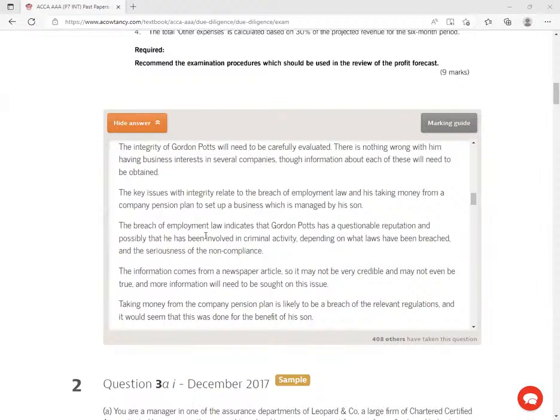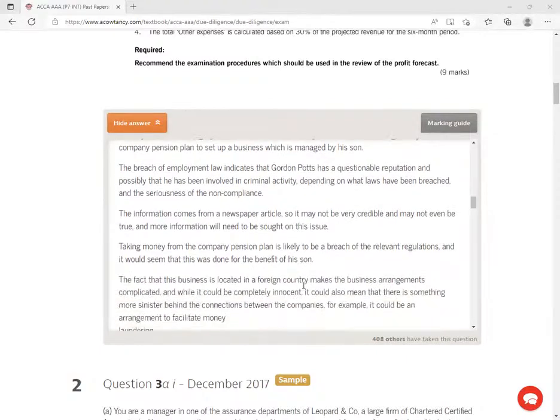The information comes from a newspaper article, so it may not be very credible and may not even be true, and more information will need to be sought on this issue. Taking money from the company pension is likely to be a breach of the relevant regulations, and it would seem that this is done for the benefit of his son.